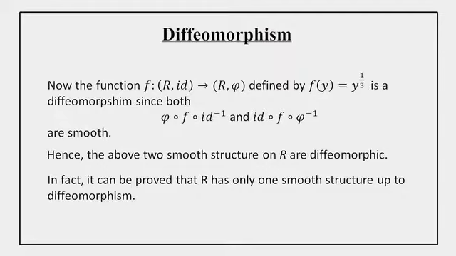Now the function f is defined from (R, identity map), the first real line whose atlas is the identity map, to (R, phi), the differential structure given by y cube, and the function is defined by f(y) = y to the power of one third. Since the maps phi compose f compose identity inverse and identity compose f compose phi inverse are smooth, these two different structures are diffeomorphic to each other.